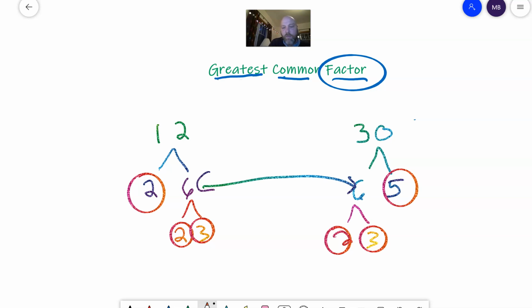We already know that, but this is how they want you to do it. Notice here I've got a 2 and a 3. 2 times 3 is 6. And I've got a 2 and a 3 there. It's like we just said. So I hope you enjoy making factor trees. You've got all this opportunity.